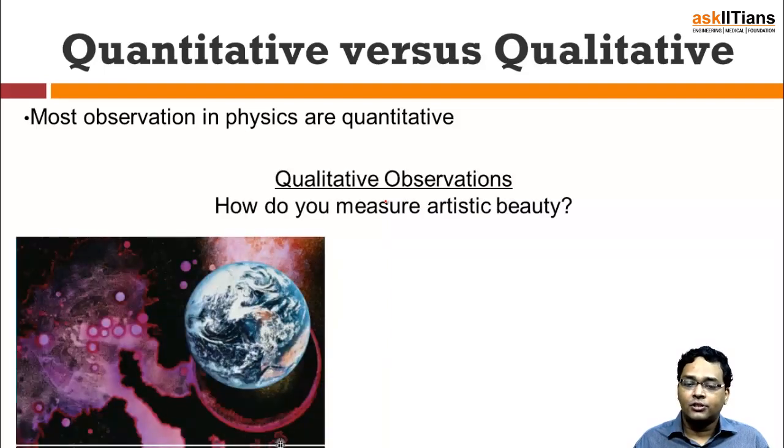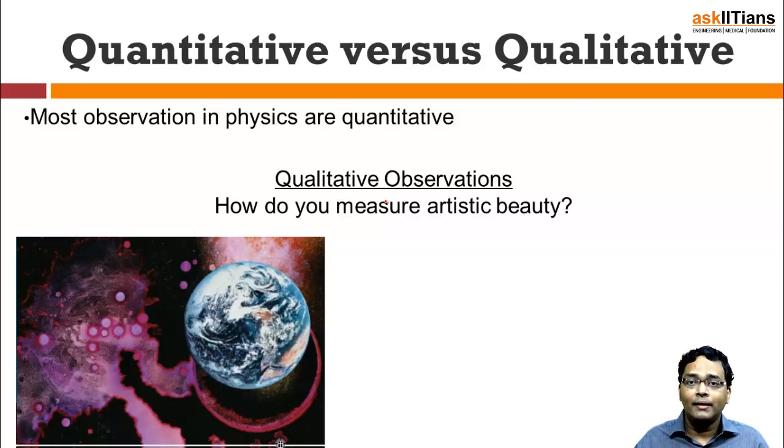There are many observations which are quantitative, and many which are qualitative. If you look at any galaxy, for instance, until and unless you measure how far it is from Earth or from the solar system, what the extent of that galaxy is, how fast it is accelerating or decelerating, or how fast it is expanding or contracting, you cannot really say. Just by looking at it, at the most you can say that it's beautiful, that's it.